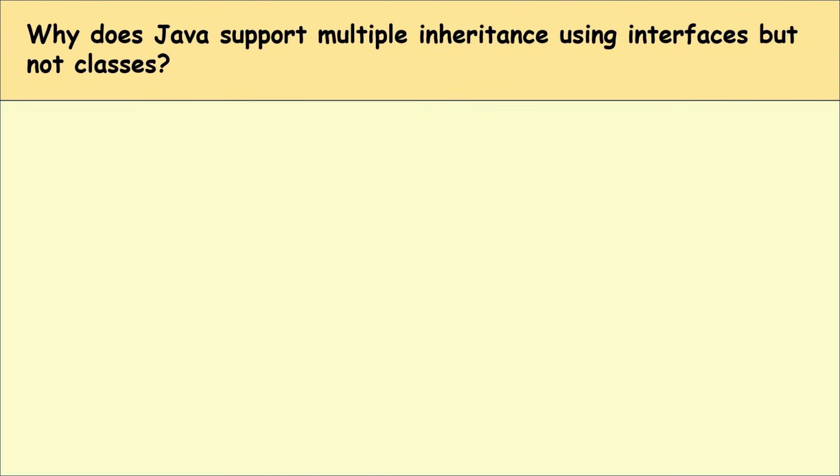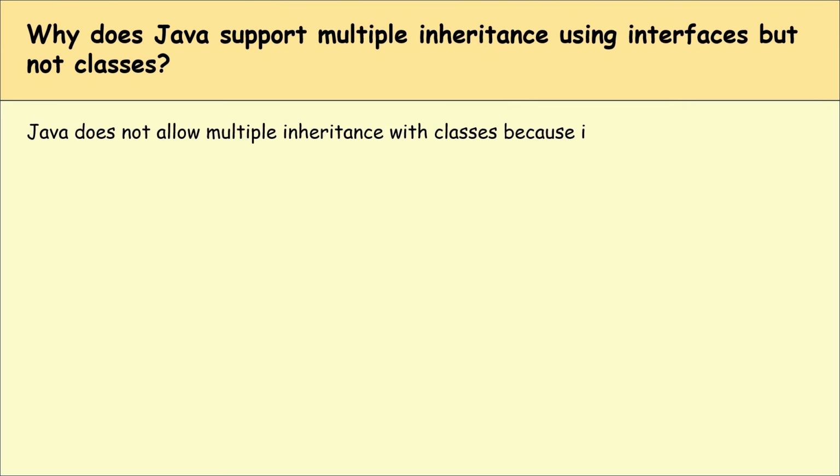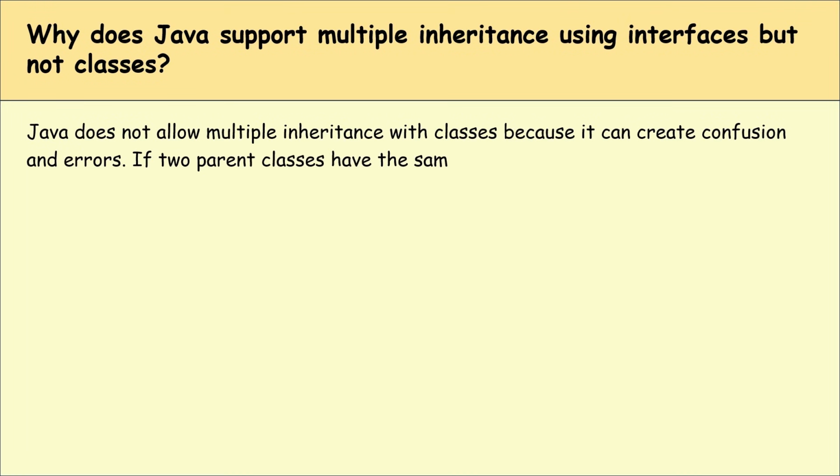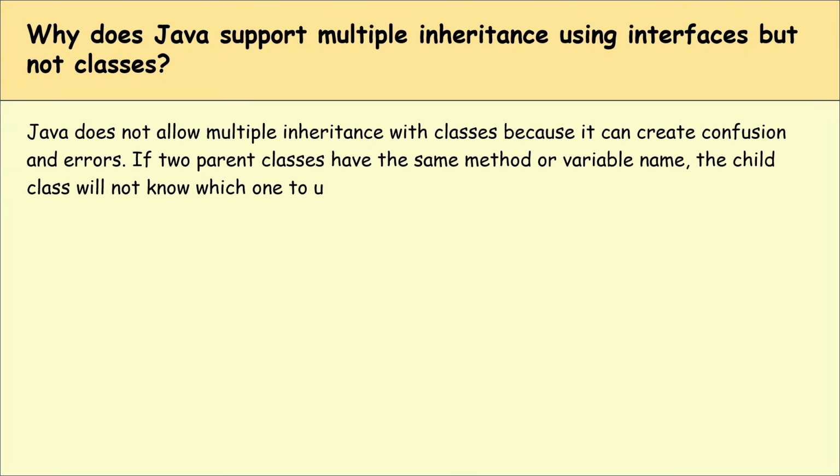Why does Java support multiple inheritance using interfaces but not classes? Java does not allow multiple inheritance with classes because it can create confusion and errors. If two parent classes have the same method or variable name, the child class will not know which one to use. This is called the diamond problem.